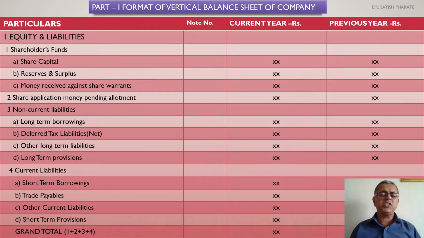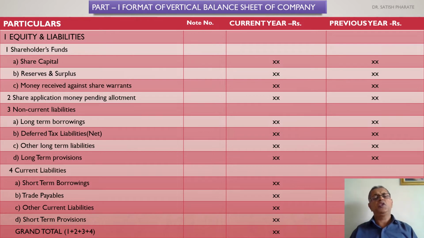Then the second item is share application money pending allotment. Now what is share application money? It is an amount collected from the prospective shareholders of the company and pending allotment of shares. That means application money is received. It is accounted for in the books of the company, but the question is, to that extent shares are not allotted, shares are not issued, and that's why this amount is called share application money pending allotment. It is a quasi capital of the company because this amount is not exactly called share capital, but against this, share capital will be issued on future dates. That's why it is share application money pending allotment.